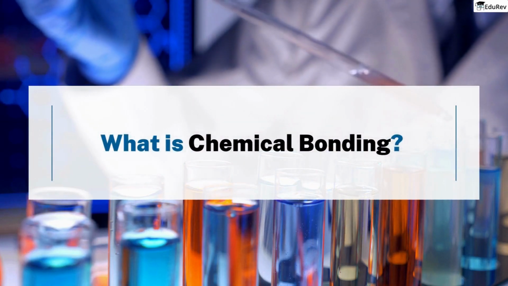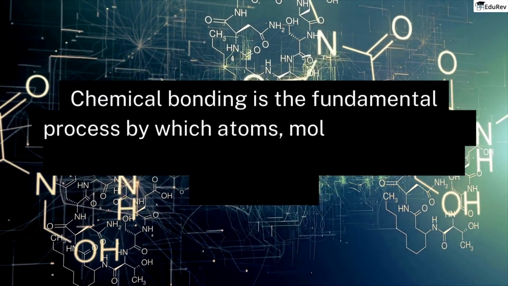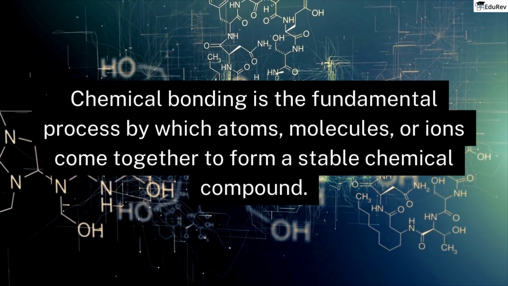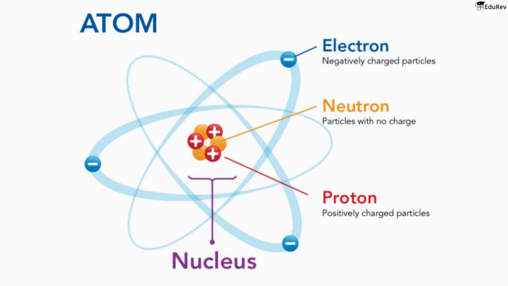So, what exactly is chemical bonding? Chemical bonding is the fundamental process by which atoms, molecules, or ions come together to form a stable chemical compound. Atoms, as you know, are composed of three types of particles: positively charged protons, neutral neutrons, and negatively charged electrons that orbit around the nucleus.